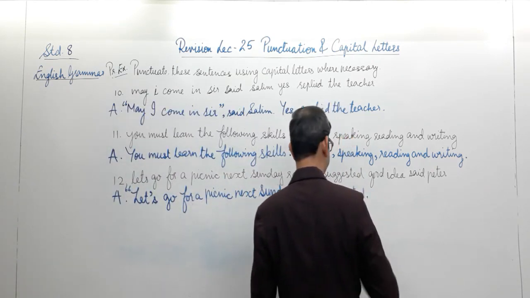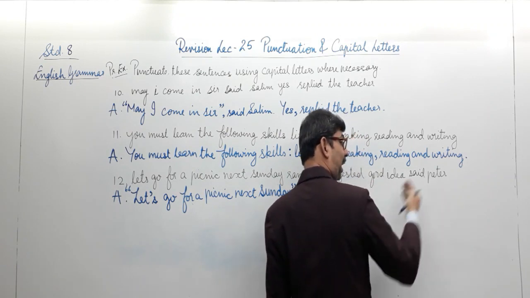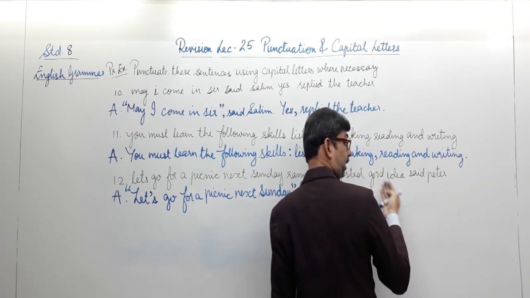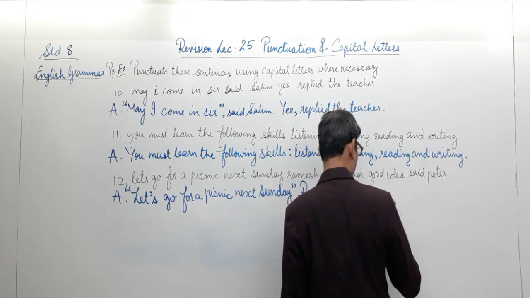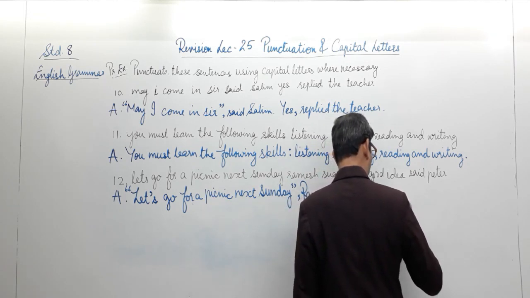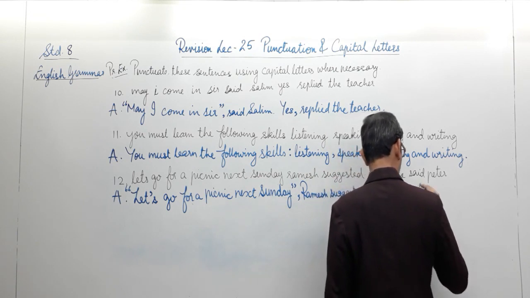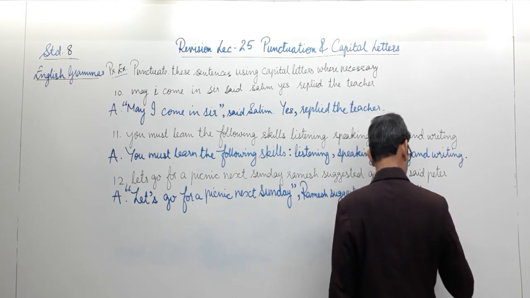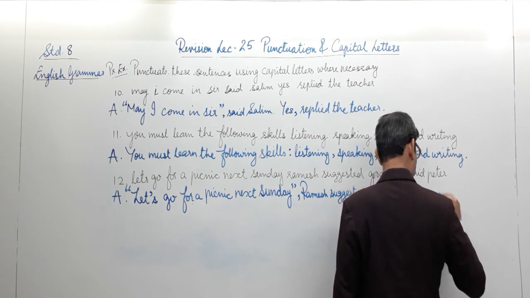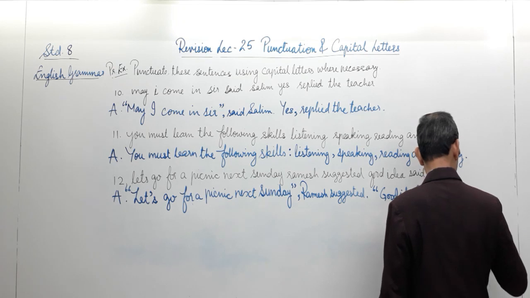Moving ahead, good idea, said Peter. So somebody is replying. Peter is replying by saying these words, the exact words spoken by Peter. Good idea. Hence, again I need to open the quotations and put the words good idea within it. So that's the exact words spoken by Peter. Comma, said Peter. Capitalizing the word Peter, it's a proper noun.